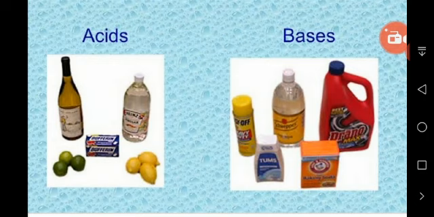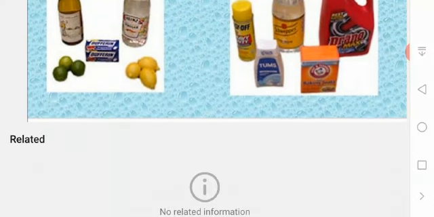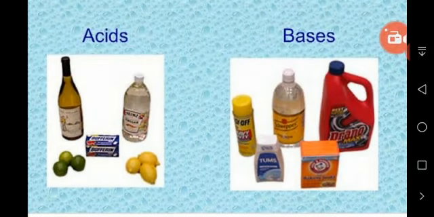An indicator is nothing but a chemical substance which helps in finding whether a given substance is an acid or a base. So now you will get a question: how many indicators are there? Litmus is also an indicator. First, we'll discuss litmus because litmus is in your portion.